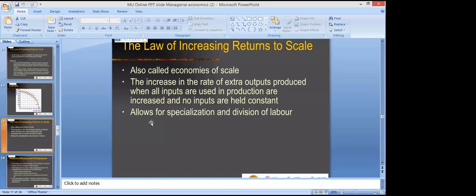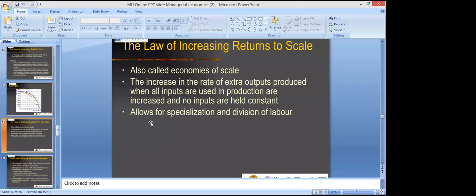It allows for specialization and division of labor. Specialization means you allot the work as per the capability. One who is expert in his field should do that work, right? So this is called specialization, and it will have positive effects on your business. You will have positive effect on production.